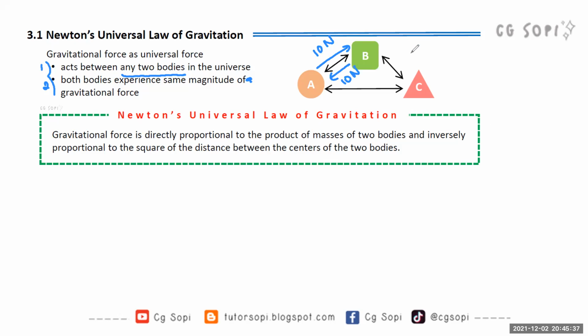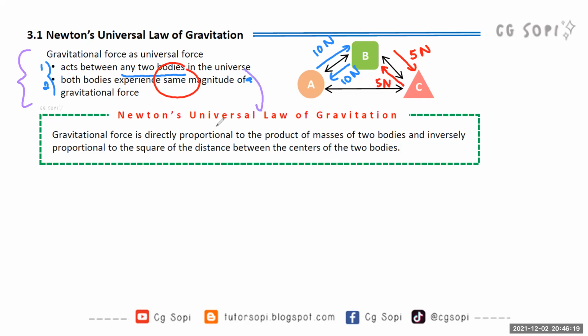Let's say we change the situation to B and C. B is pulled by C, let's say just as an example, 5 Newton. C is pulled by B, also 5 Newton. This is important. When we say same, we are not talking about everything being the same. We are talking about that specific pair only. Between A and B, same. Between B and C, C and B, same. Between A and C, C and A, same. So that is what we mean by both bodies experience the same magnitude of gravitational force. That is why we call gravitational force a universal force. So that is done.